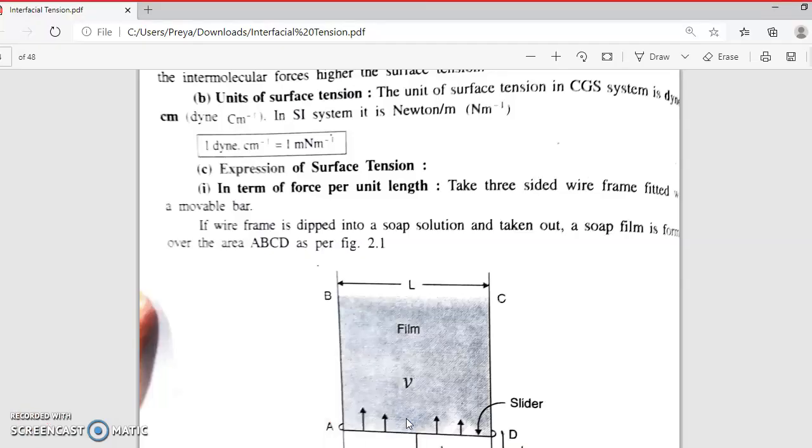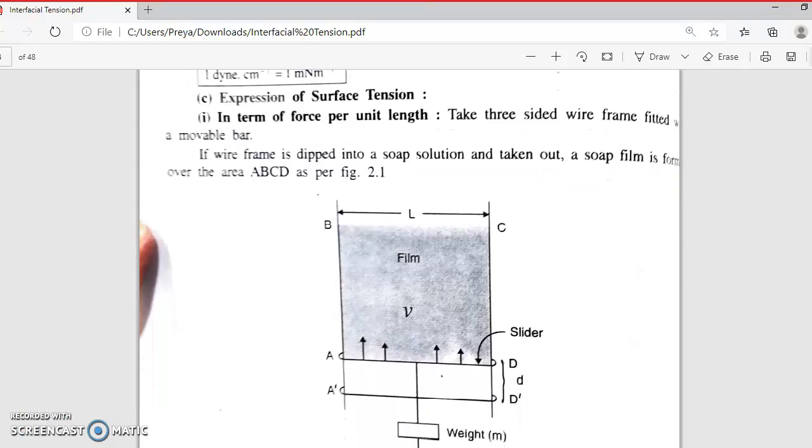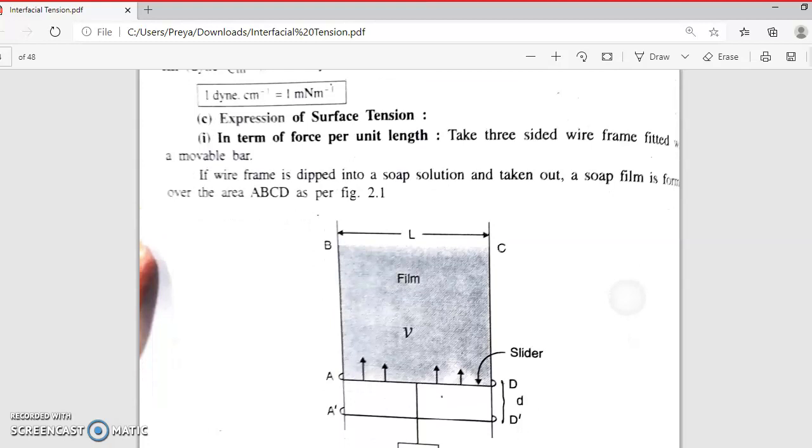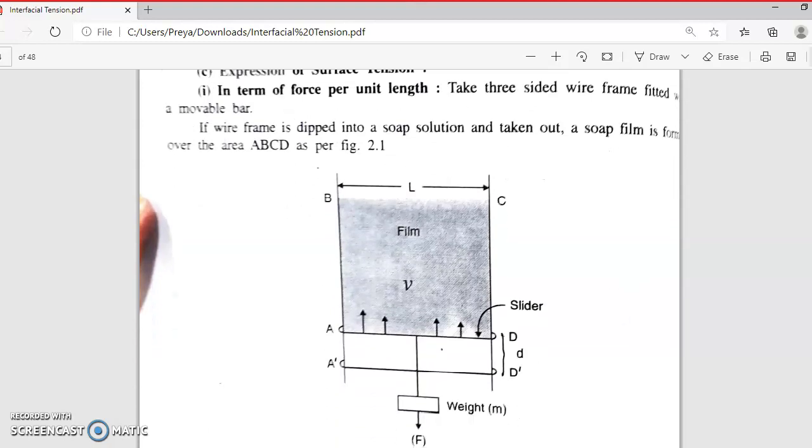Yes. Now the expression of surface tension in terms of force per unit length. How will you do it? They have given it in terms of this figure, where we have a wire frame which is dipped into soap solution. You are going to dip it into soap solution.